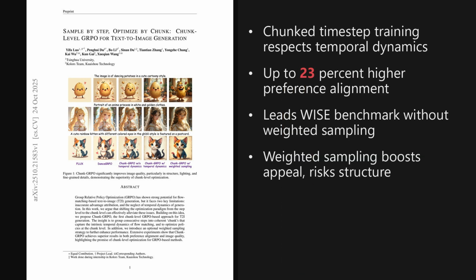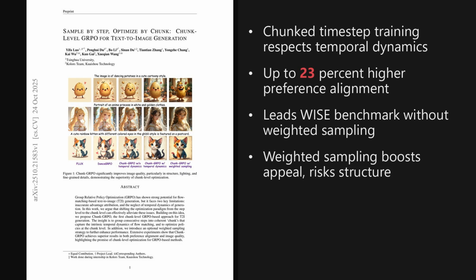I'm Alex. Today we're looking at a paper from the Hugging Face trending list, published on October 24th, 2025, about 3 days ago. This paper proposes chunk-level group relative policy optimization for text-to-image models and reports up to about 23% gains in preference alignment, with better image quality to match.